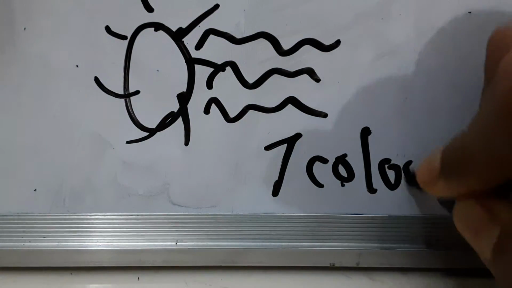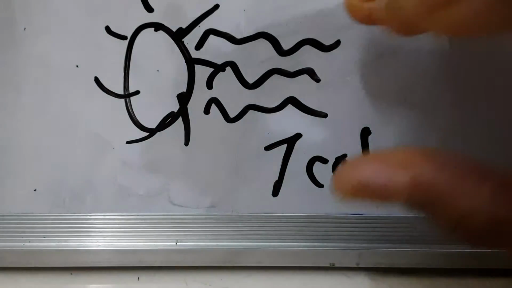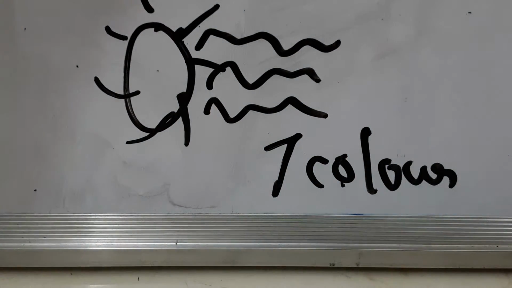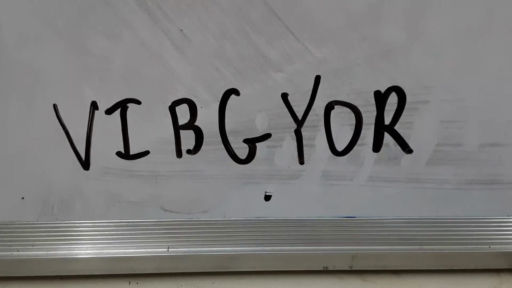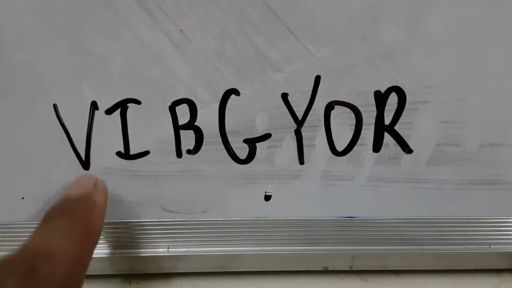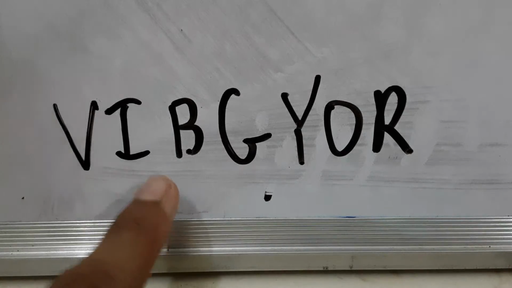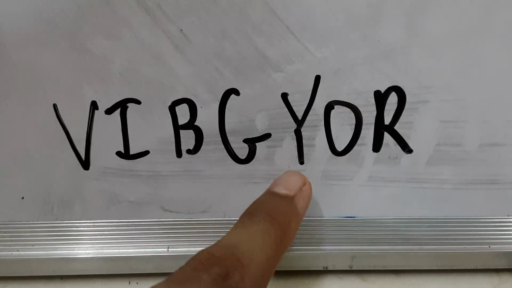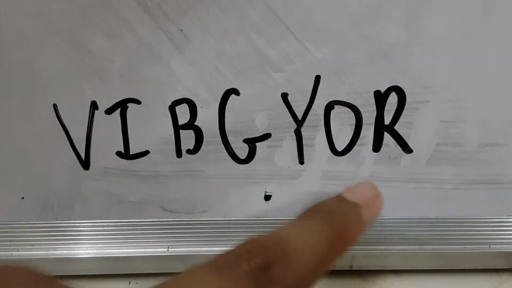Visible white light contains 7 different colors, known by the name VIBGYOR. Those are V violet, I indigo, B blue, G green, Y yellow, O orange, and R red.